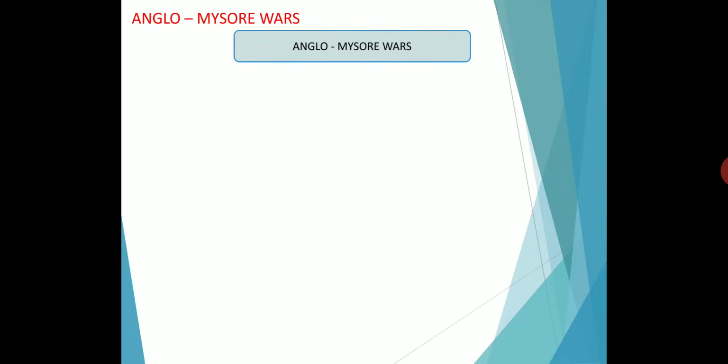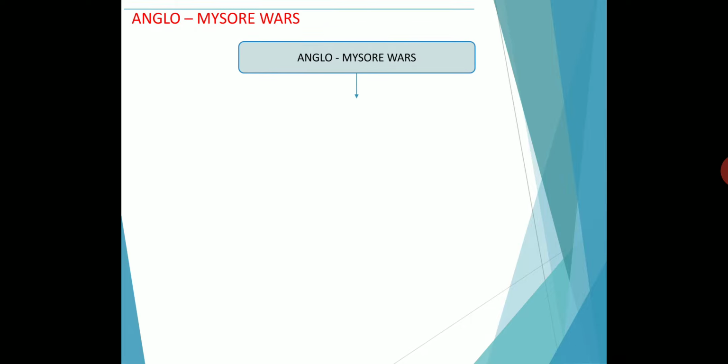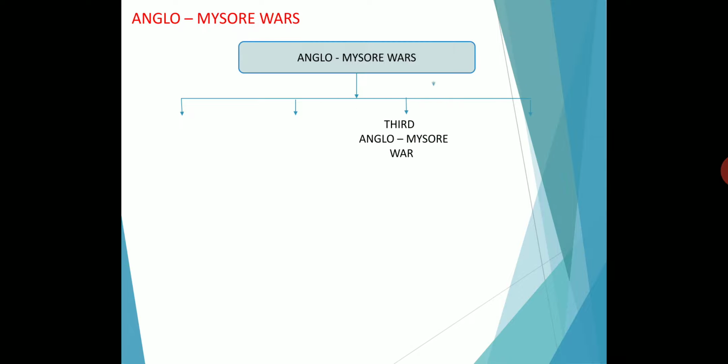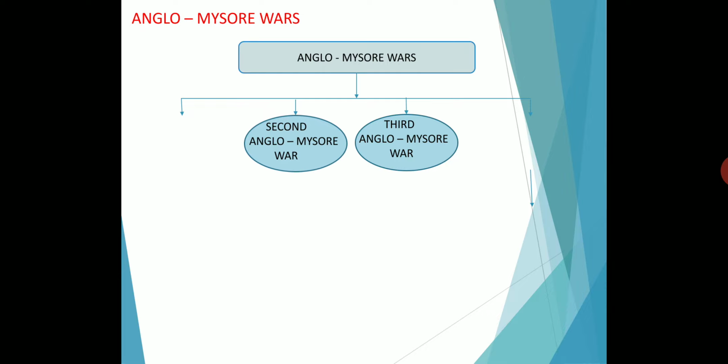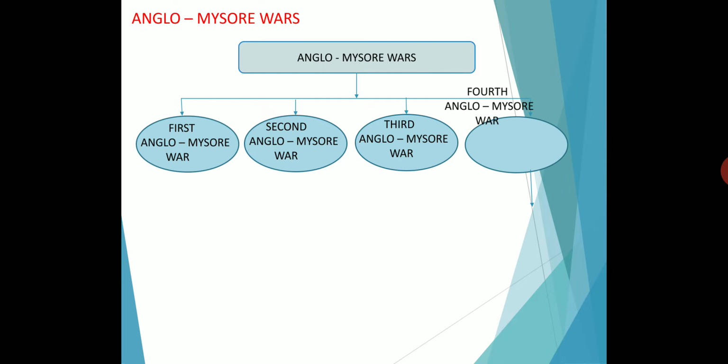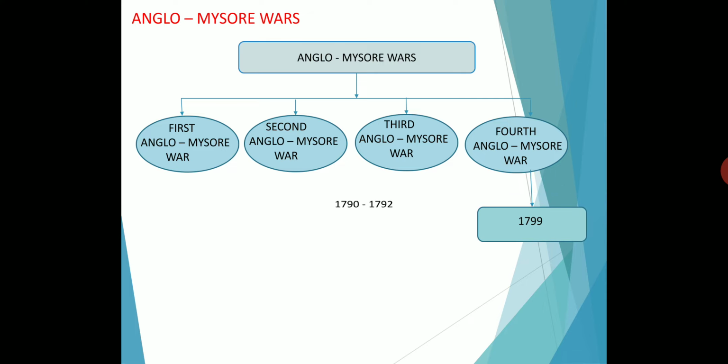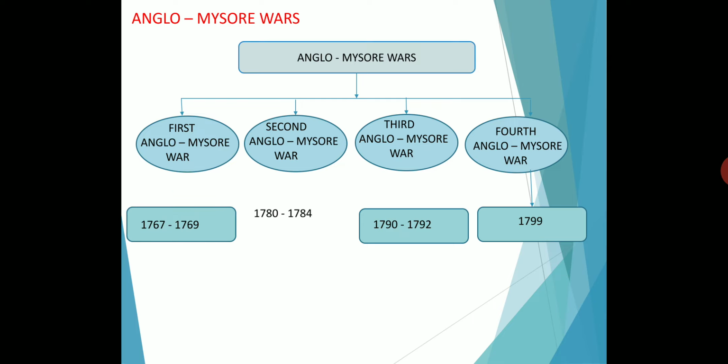So today in class we are going to discuss the Anglo-Mysore Wars. There are four Anglo-Mysore Wars. The first Anglo-Mysore War was during the period 1767 to 1769. The second was during 1780 to 1784. The third was during 1790 to 1792. The fourth was in 1799. Okay. So in this class we are going to study the Anglo-Mysore Wars in detail. Fine children.